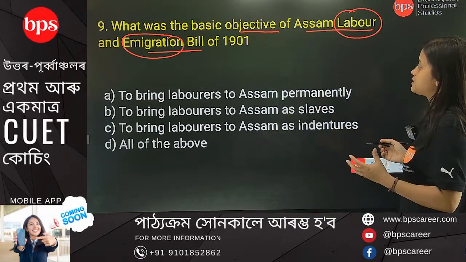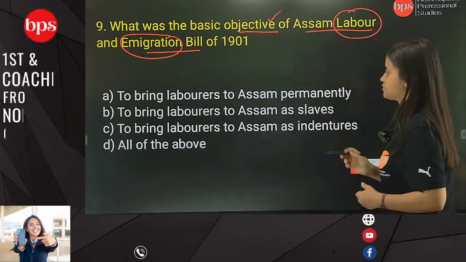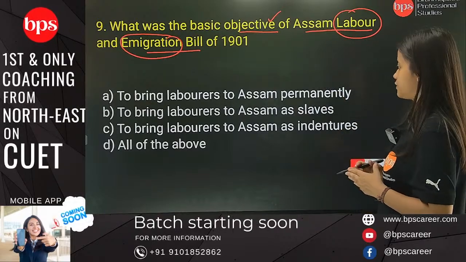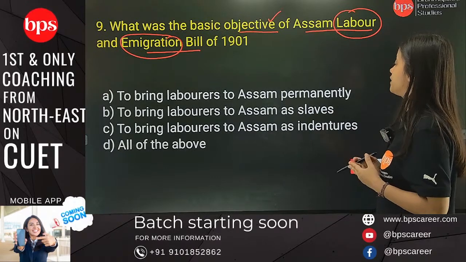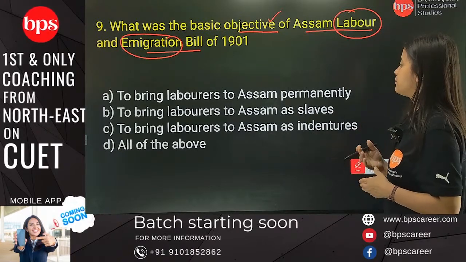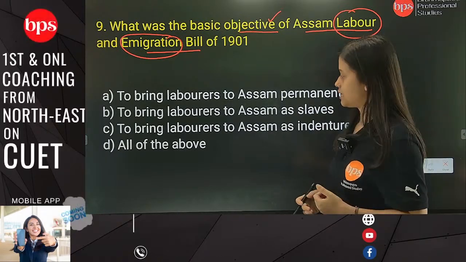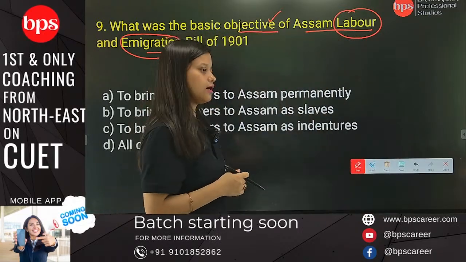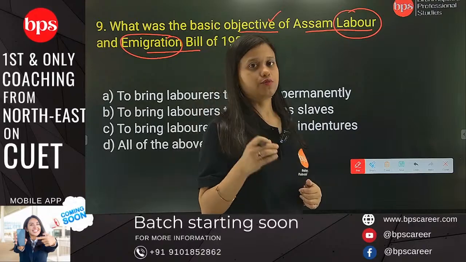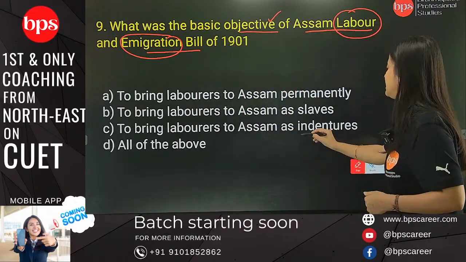So now let's see what was the basic objective of this. To bring labourers to Assam permanently, to bring labourers to Assam as slaves, to bring labourers to Assam as indentures, and all of the above. So which one should be the correct answer? Now before answering that question, you have to understand the term called indentures.